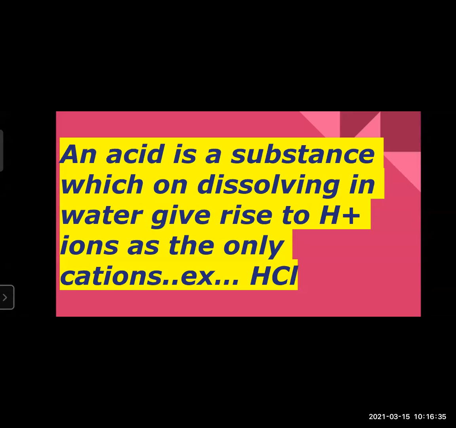An acid is a substance which, on dissolving in water, gives rise to H+ ions as the only cations. Example, HCl, hydrogen chloride, hydrochloric acid.